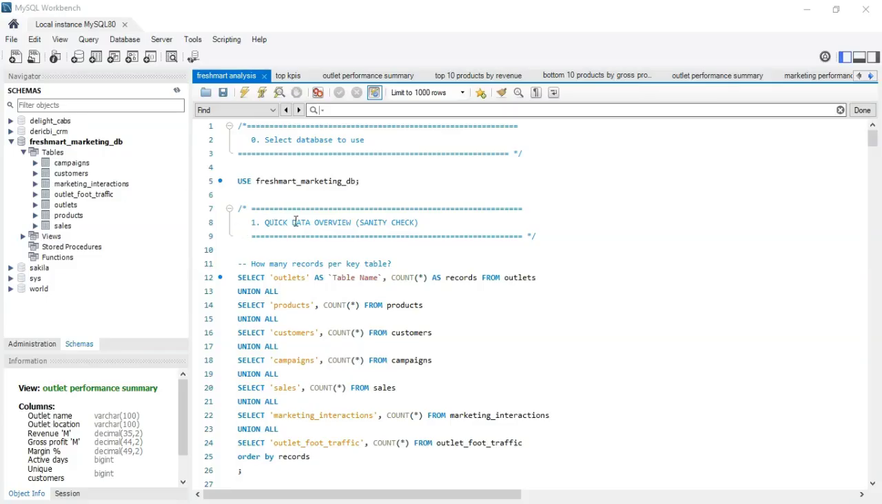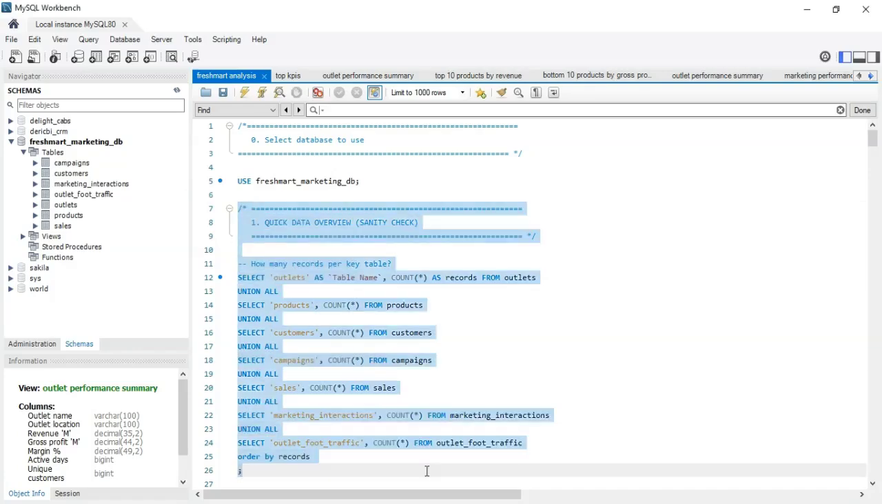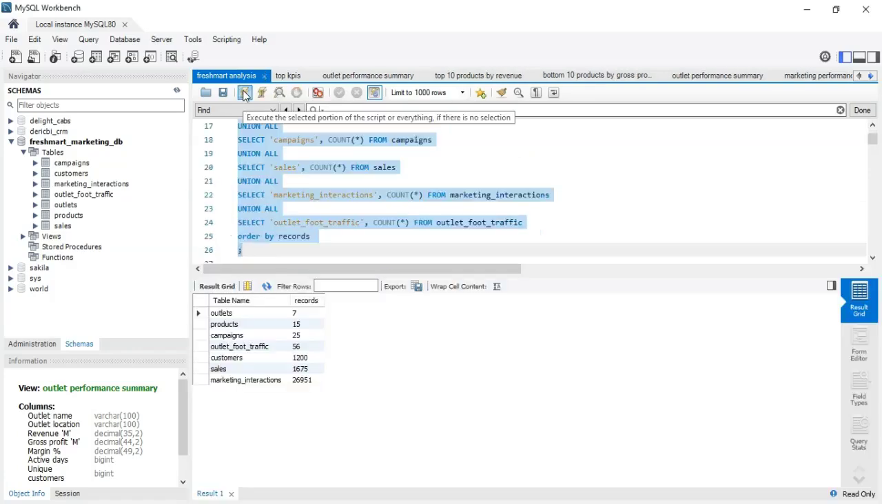First, we have a quick data overview. This is the sanity check, where we check what this data is about. Quick numbers: around 7 outlets, running 7 products, 25 campaigns. Outlet foot traffic was about 56, they had about 1,200 customers, the sales were 1,675, and market interactions went up to 26,951. And that's the overview.